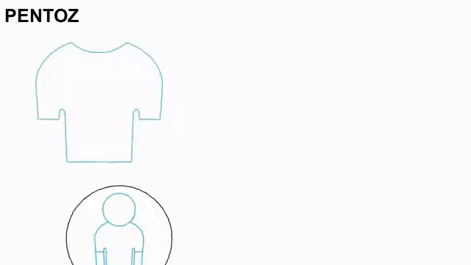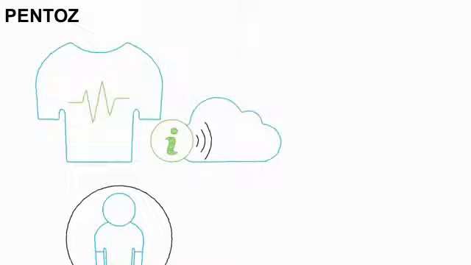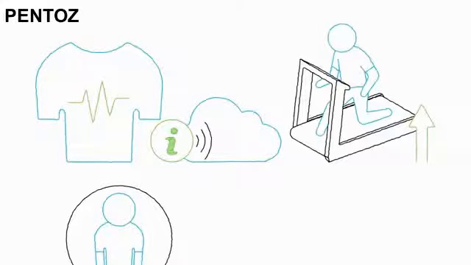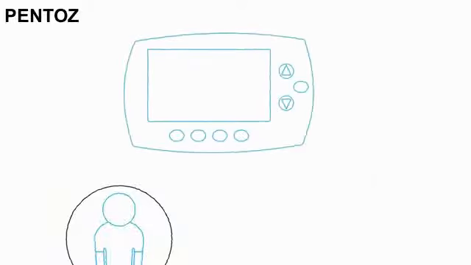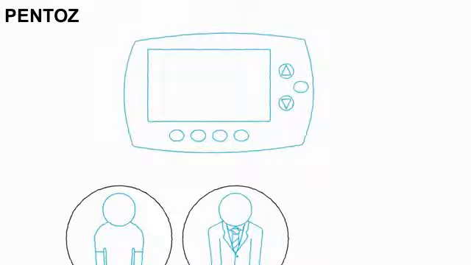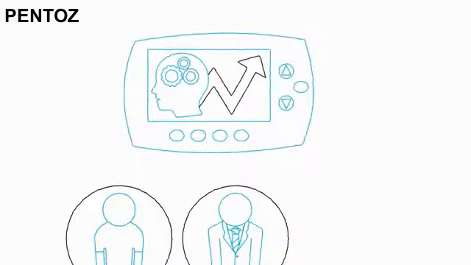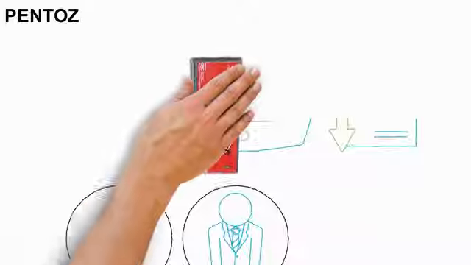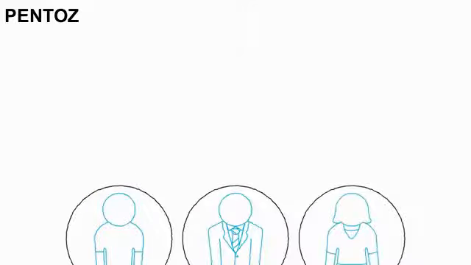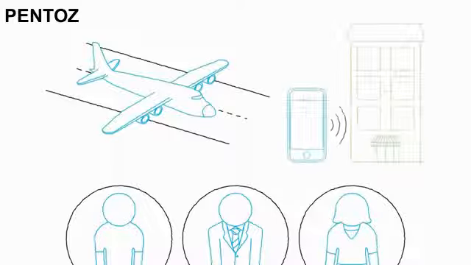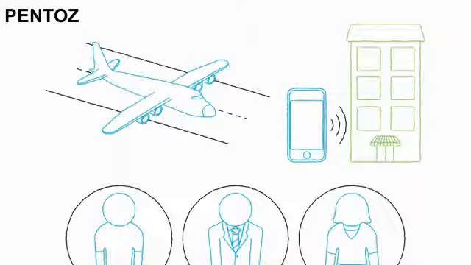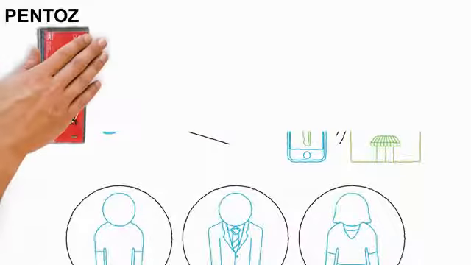Pavel's t-shirt monitors his heart rate and energy output and sends this data to the cloud, helping Pavel improve his fitness routine. The thermostat in Khaled's apartment learns his behavior and adjusts the apartment's temperature based on his living patterns, lowering Khaled's energy bill. Monique's smartphone knows when her plane lands and automatically contacts her hotel and checks her in. Monique can then go straight to her room and use her smartphone as the key to enter the room.